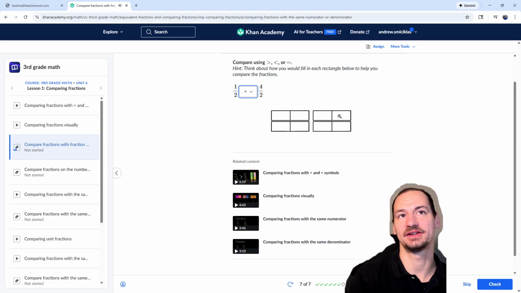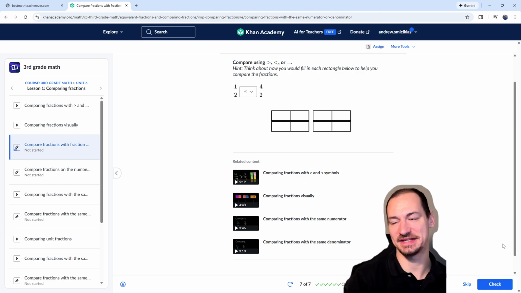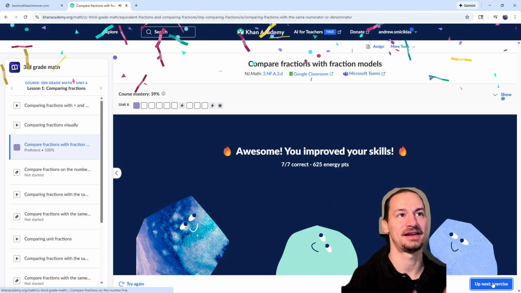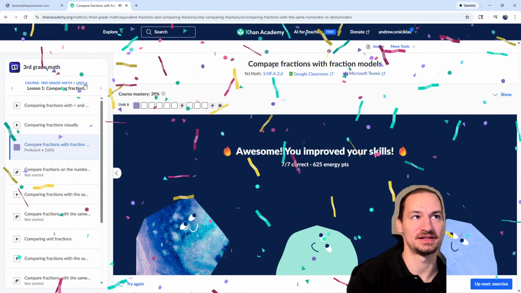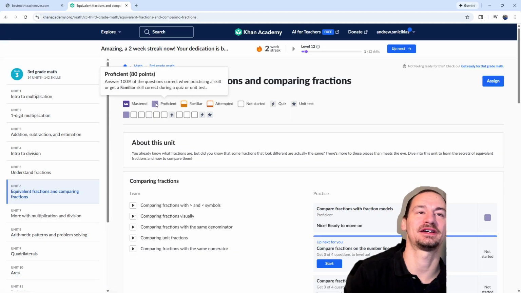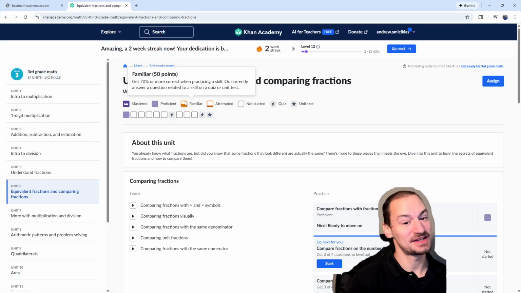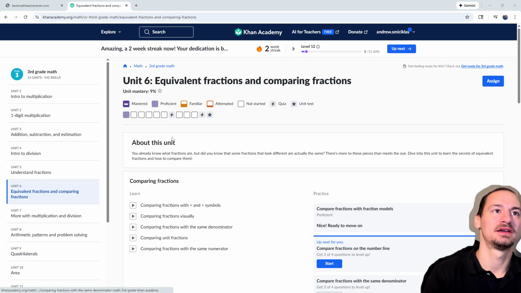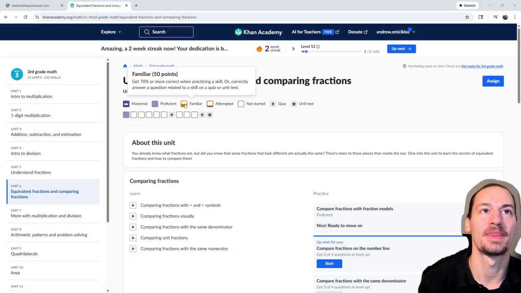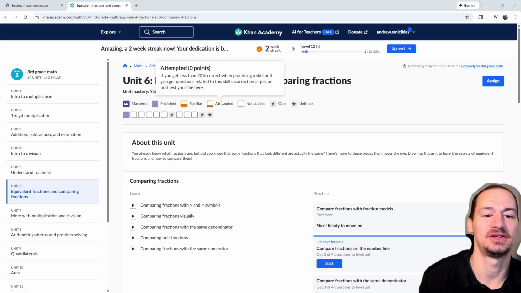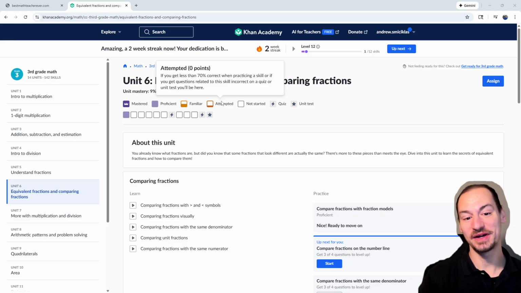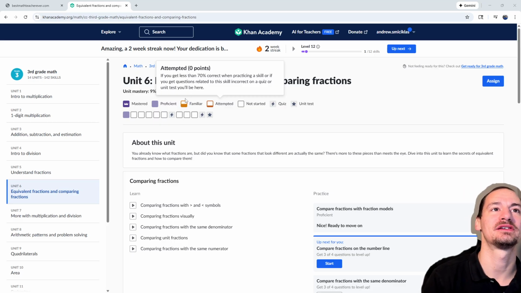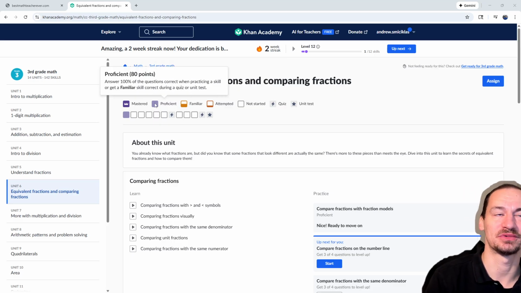Alright, and like I say, look, see how fast it is? If I know this activity, it's very easy for me, so that means I can do it quickly. And now that box has turned purple because I was proficient at it. If I had maybe gotten 6 out of 7 or 5 out of 7 correct, it would have turned that to a familiar. If I had only gotten 2 out of 7 correct, it would have put it at attempted. So you are basically trying to turn these boxes into purple.